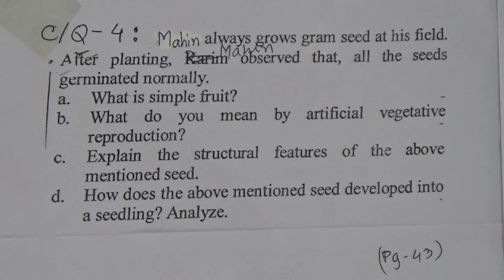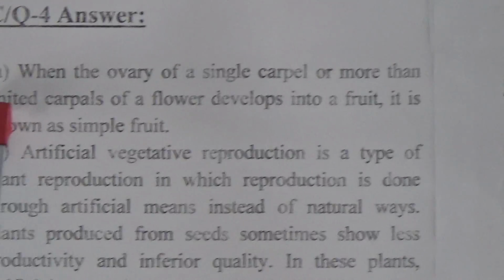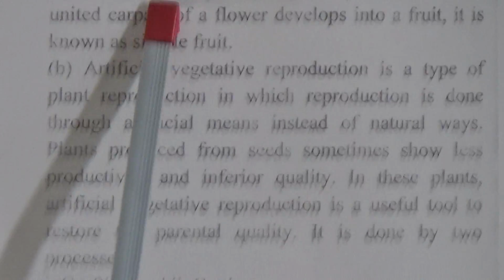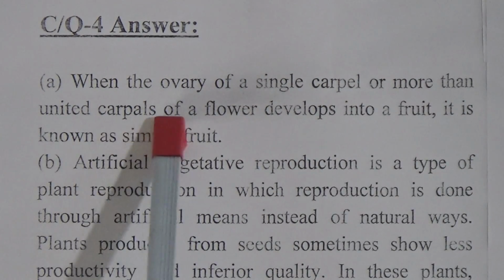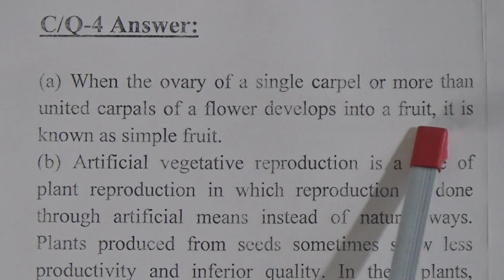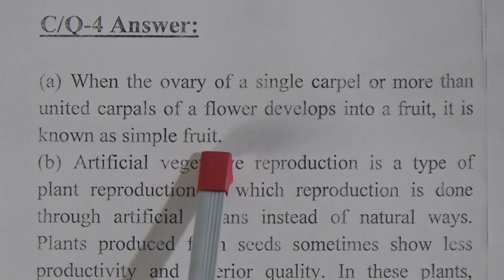Dear students, you will follow page 43 of your textbook for this question's answer. Now come to the answer. First question, what is simple fruit? The answer is, when the ovary of a single carpel or more than one united carpel of a flower develops into a fruit, it is known as simple fruit.